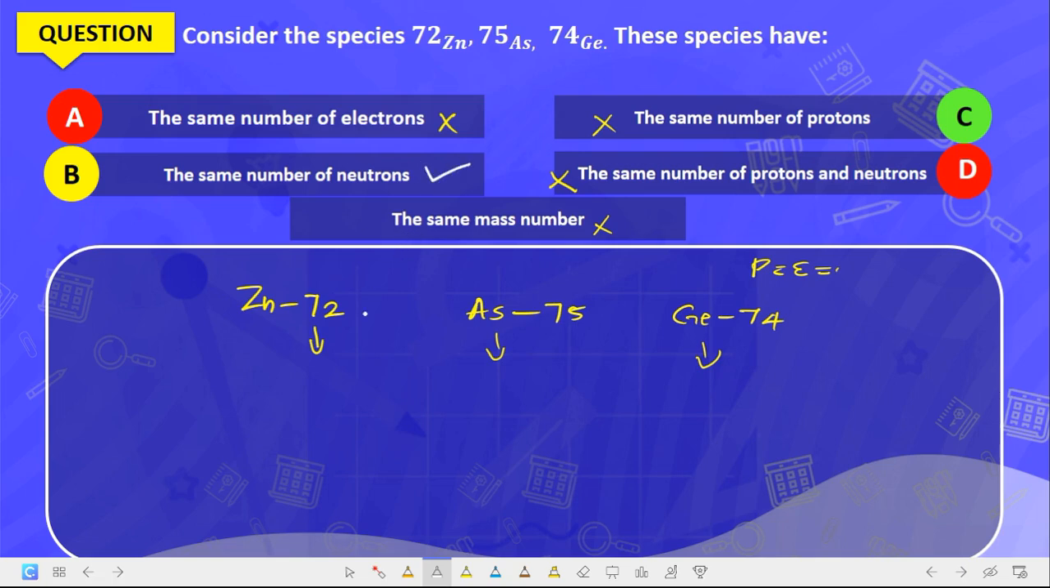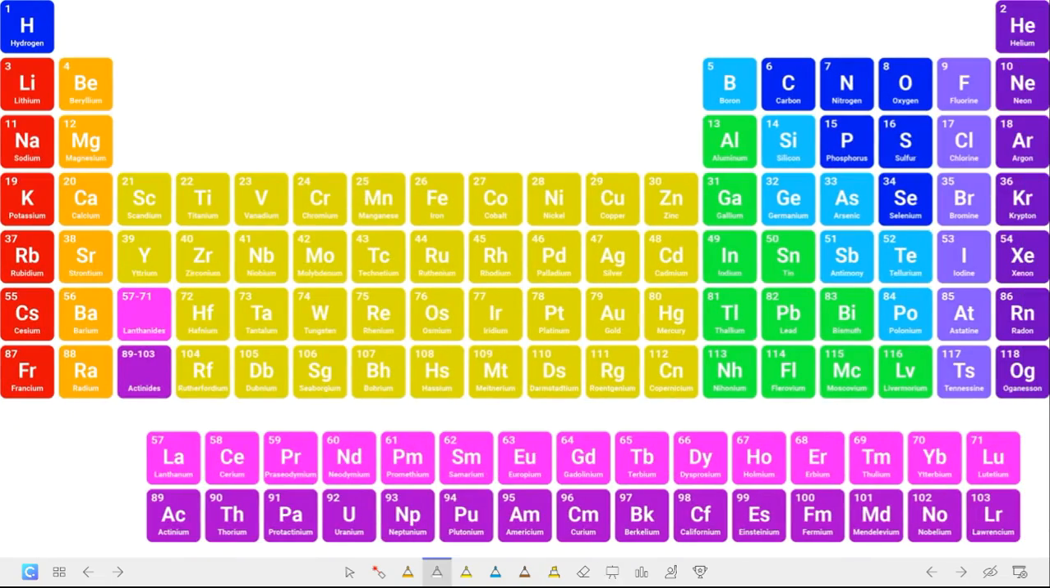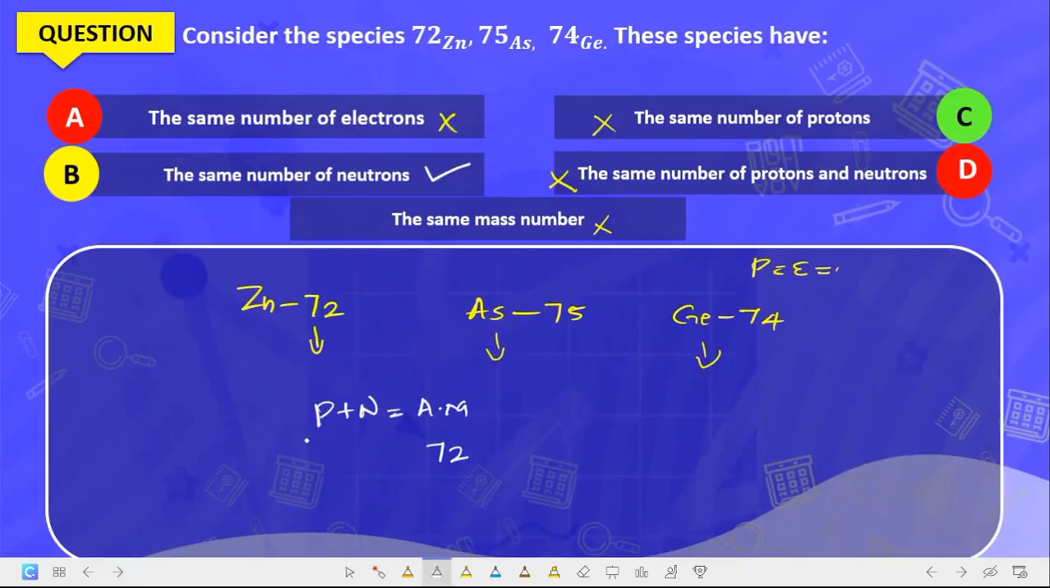Now how do we deduce the number of neutrons? Proton plus neutron is equal to the atomic mass. Now the number of protons, we need to know them. The mass number is 72 for the first one, which is zinc. The number of protons is the atomic number. The atomic number for zinc is 30, so the number of protons is also 30. So we have 30 plus n, and n is 72 minus 30, which is 42.